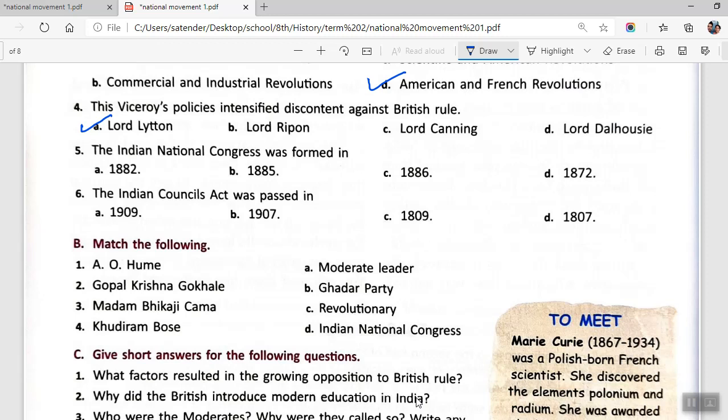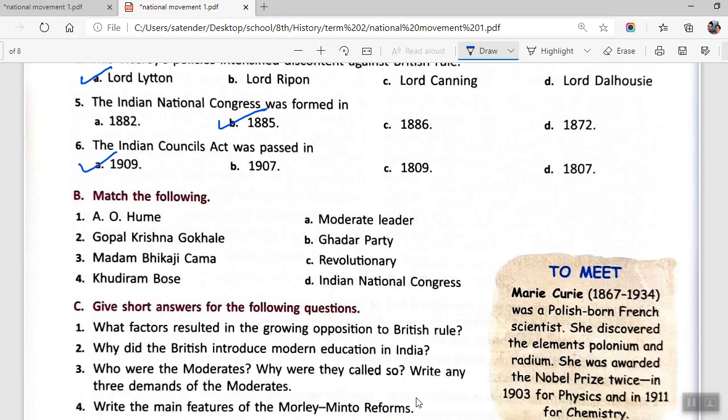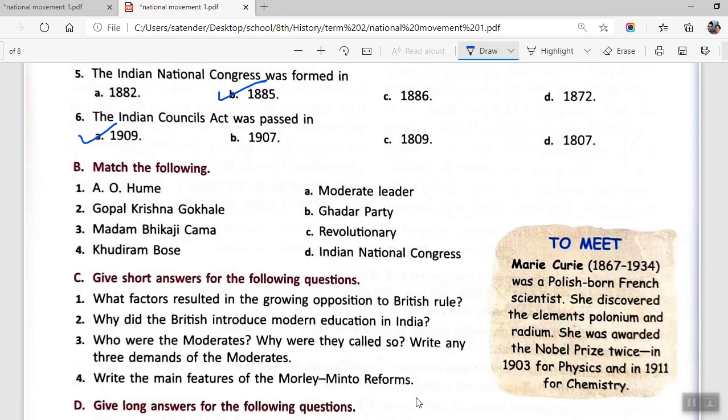Question number 5 says the Indian National Congress was formed in 1885. The Indian Councils Act was passed in 1909. This was the first time when the concept of separate electorate was established.